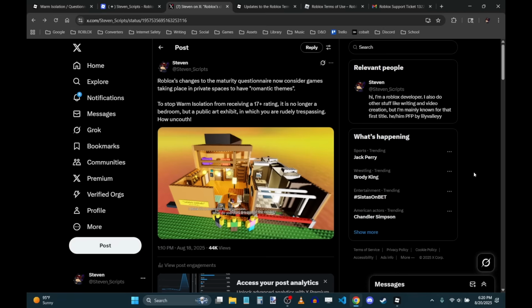So, I've contacted the appeals team, and they got back to me, and they said that if I retake the maturity and compliance questionnaire and I make Warm Isolation 17+, they will reinstate the game. I've reluctantly decided to do that because I don't have any other option. This game will not be the same if it even is an option for me to change the game to be compliant, even without raising its age rating to restricted, to raising it to 17+. It would just be a fundamentally different game. It wouldn't have the same vision that I had when I first made the game.